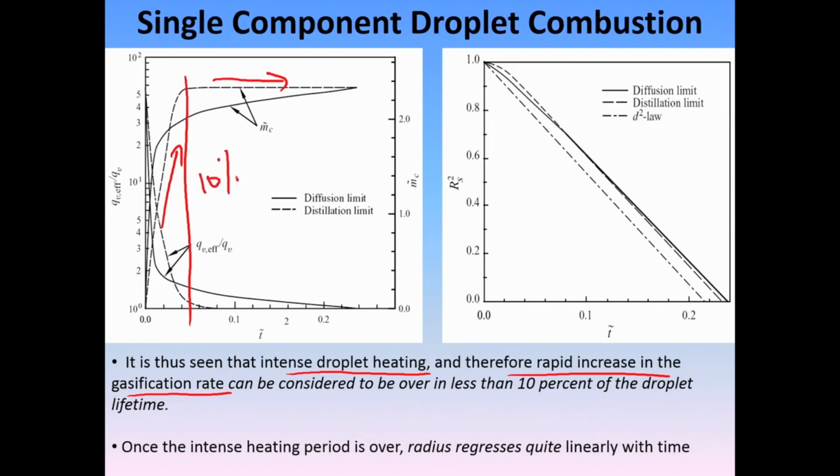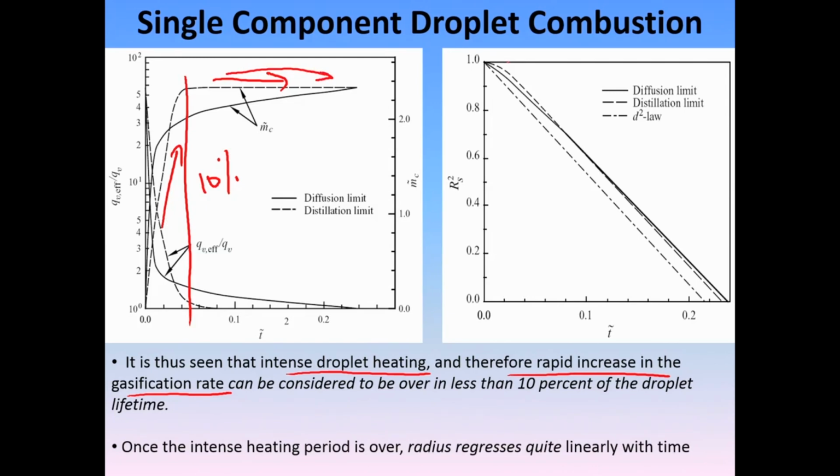So, for 10% of the droplet lifetime, there is an increase in the gasification rate. After that the gasification rate becomes quite steady. Okay. So, this rapid increase in gasification rate due to intense heating of the droplet lasts only for 10% of the droplet lifetime. After that the droplet surface temperature kind of flattens out, as you can see over there.